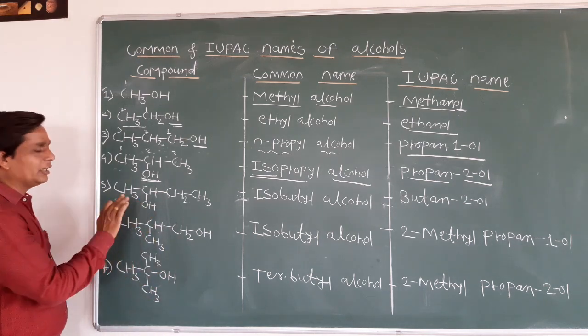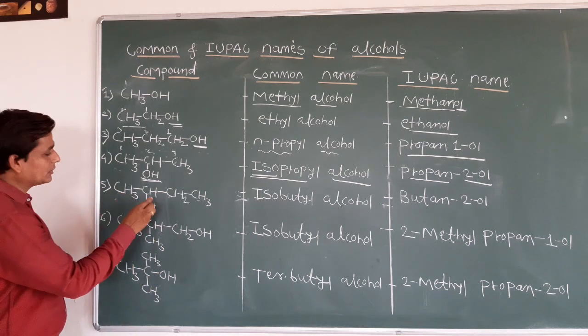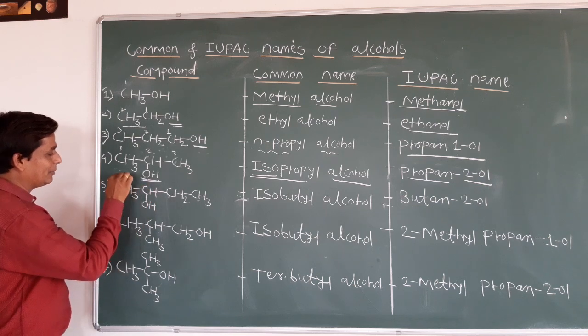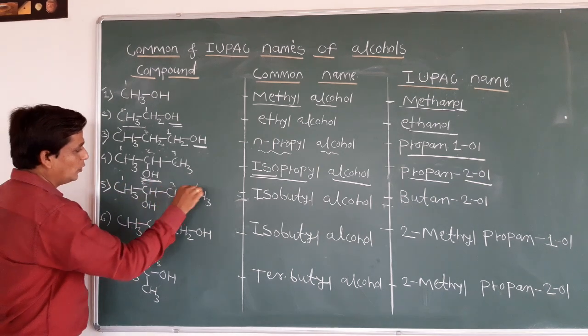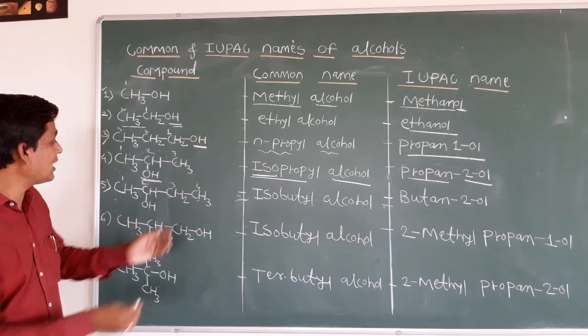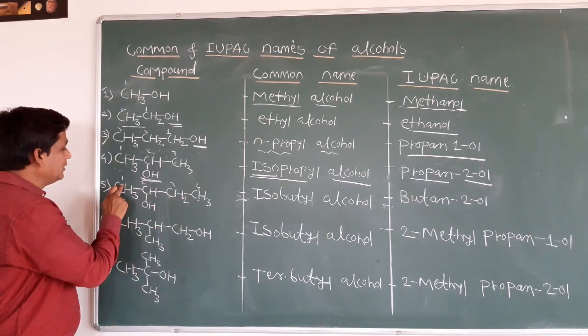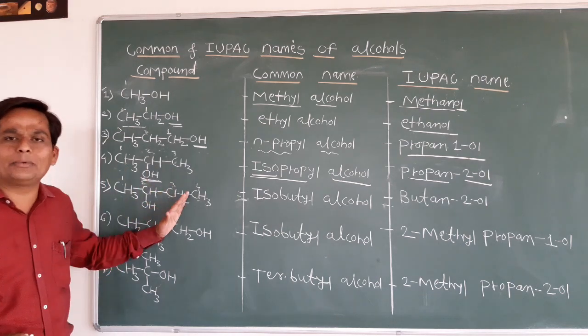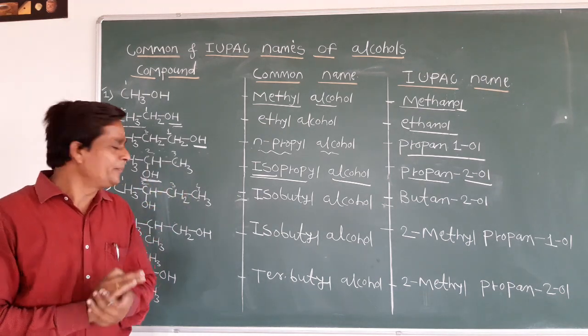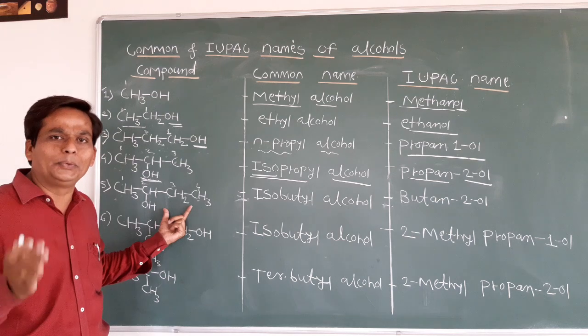Now in this case, from where can you do the numbering? Very easy, you can do the numbering from this side, because the hydroxy group is attached on the second carbon. 1, 2, 3, 4. So it follows the lowest numbering rule. You can't do the numbering from this side. You can do the numbering from this side only. Total 4 carbon is there. The parent chain, what is it? 4 carbon means it is a butane.